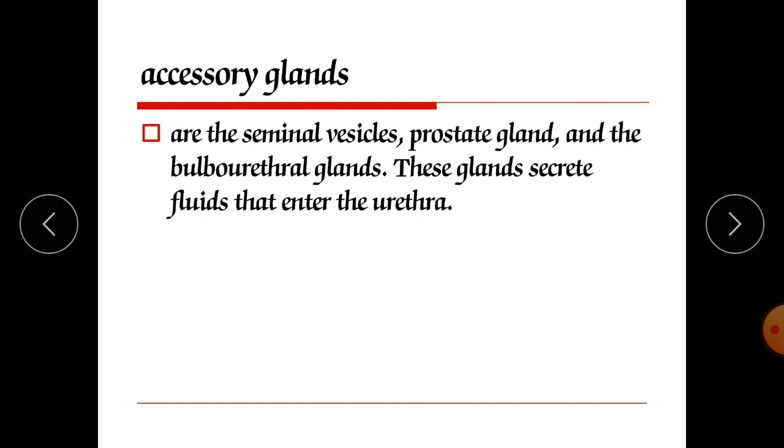Accessory glands. These are the seminal vesicles, prostate gland, and the bulbourethral glands. The bulbourethral gland is also called Cowper's gland. These glands secrete fluid that enters the urethra, and whatever secretion there is from all three glands is nothing but the semen.